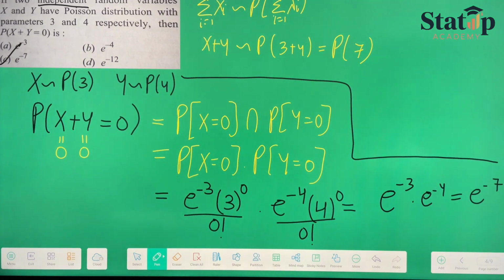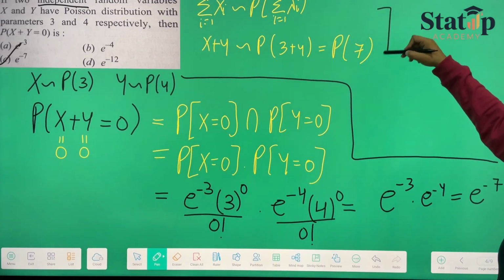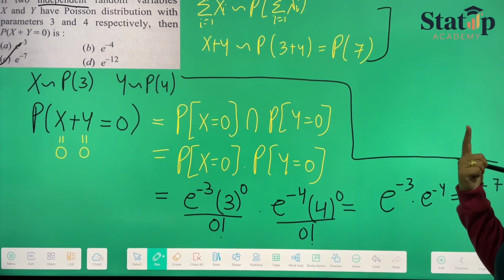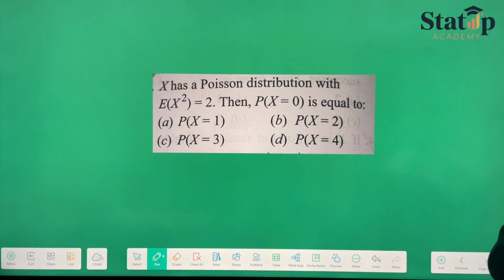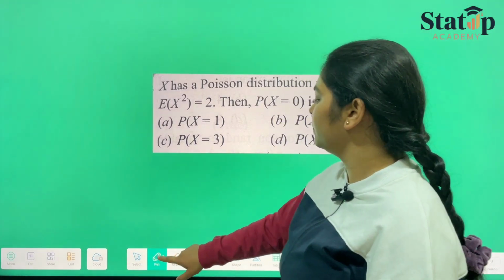And here, after calculation, I have told you both the ways you can do it in the examination. But by using the property you will save some time, and by using the calculation you will need much longer time than this. Moving forward to another kind of question.